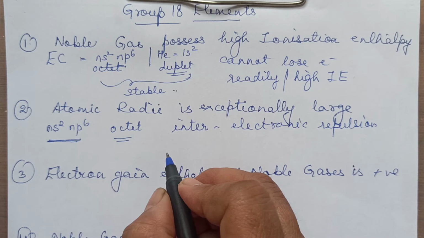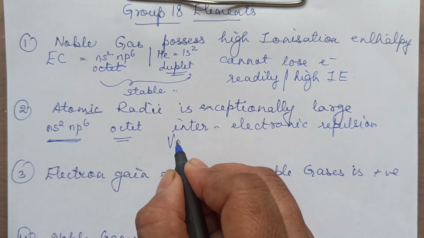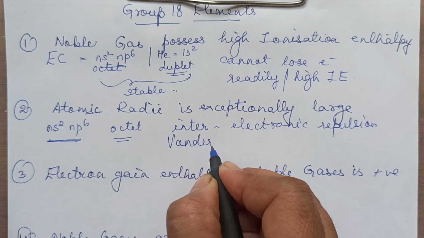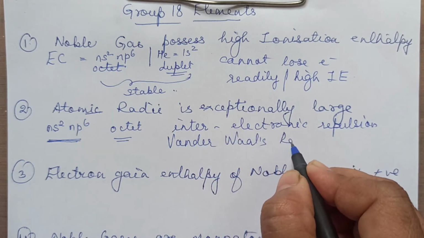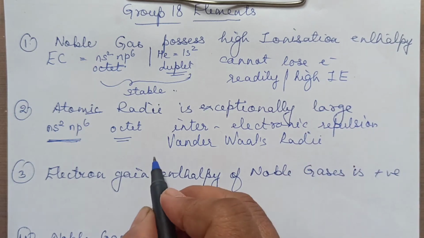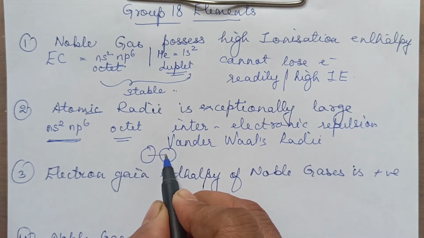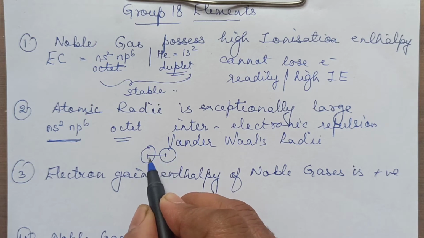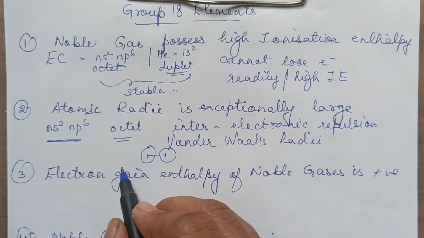You may also add on one more thing here, that in noble gases we talk about van der Waals radii. Since van der Waals radii is the largest, in which the atom, another atom, between them there is no overlapping between the atomic orbitals, so they are little far away, unlike metallic or covalent radii.